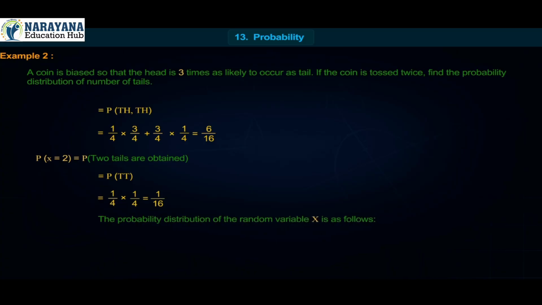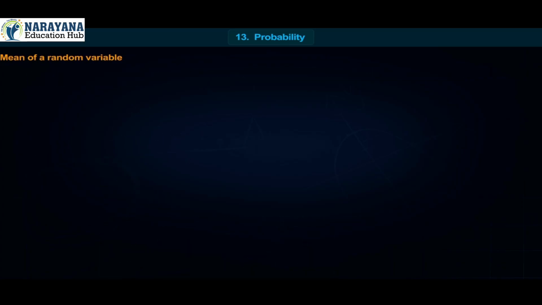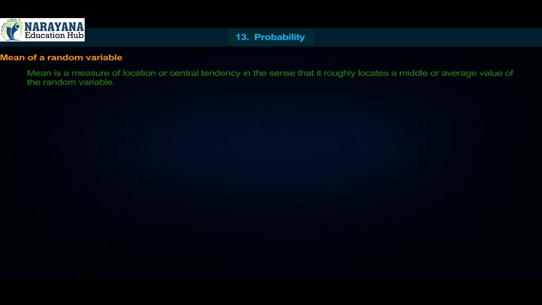The probability distribution of the random variable x is as follows. X is equal to 0, 1, 2. P of x is equal to 9 upon 16, 6 upon 16, 1 upon 16. Mean of a random variable. Mean is a measure of location or central tendency in the sense that it roughly locates a middle or average value of the random variable.